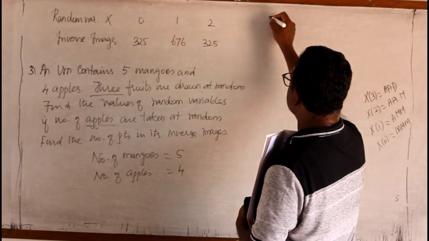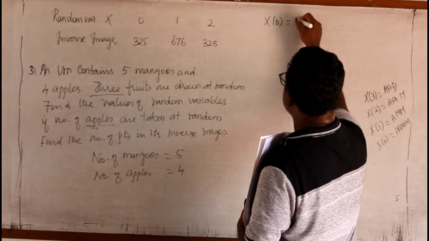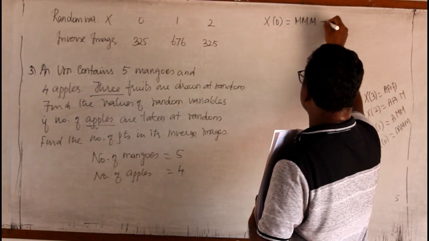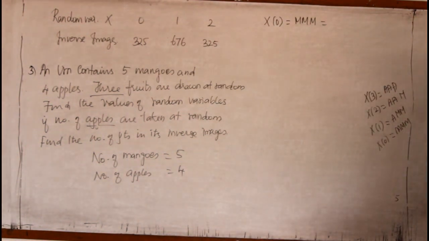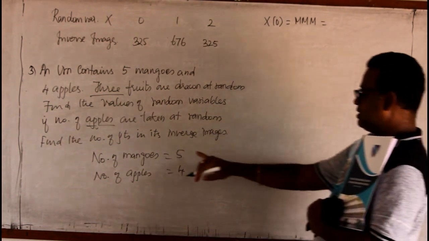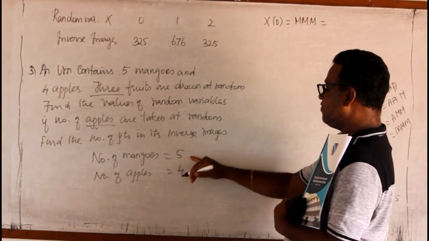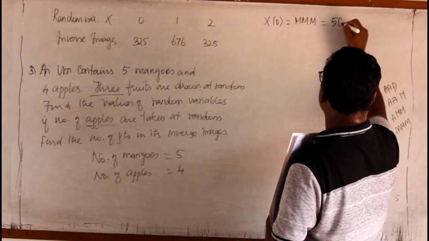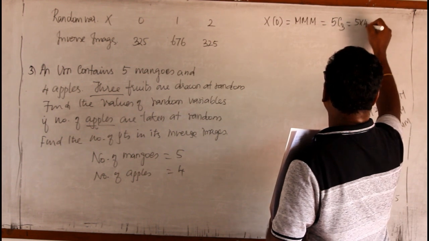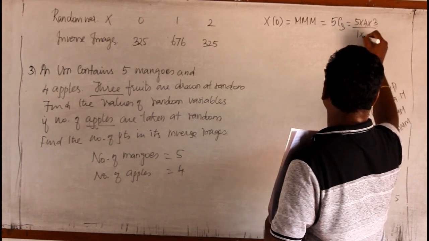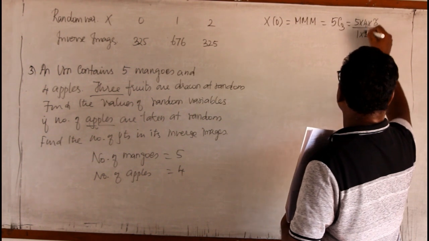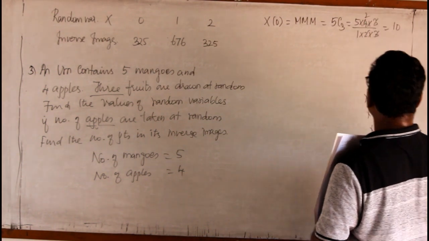Now, suppose X of 0 means all the 3 are mangoes, isn't it? So I start from 0. If it is 0, then all the 3 are mangoes. I have taken 3 mangoes from 5 mangoes. It is 5C3. It is 5 into 4 into 3 by 1 into 2 into 3. 3 cancels, it is 10.